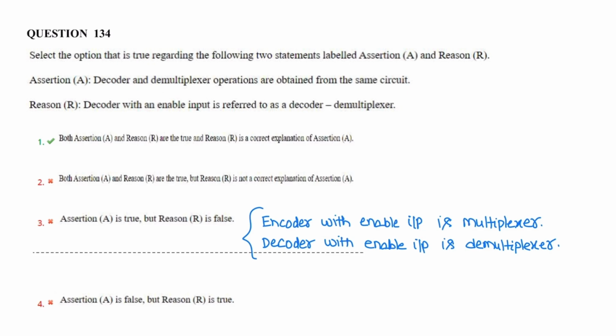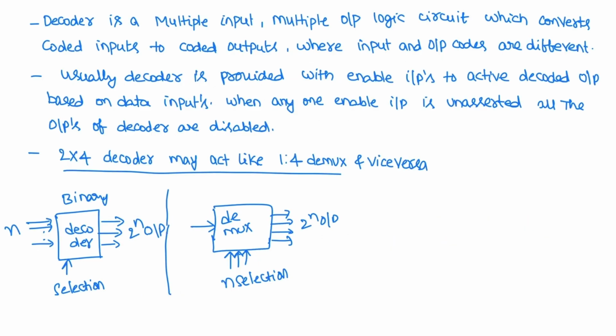So decoder with enable input will act like a demultiplexer. Example: a 2 by 4 decoder may act like a 1 by 4 demultiplexer. For decoder and demultiplexer, the number of output lines is 2 power n. For demultiplexer, the input line is 1 and selection lines are n. For decoder, input lines are n and output lines are 2 power n, and enable input is present. So this is the enable input.